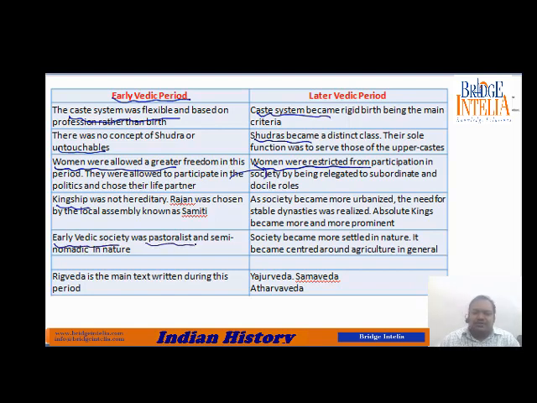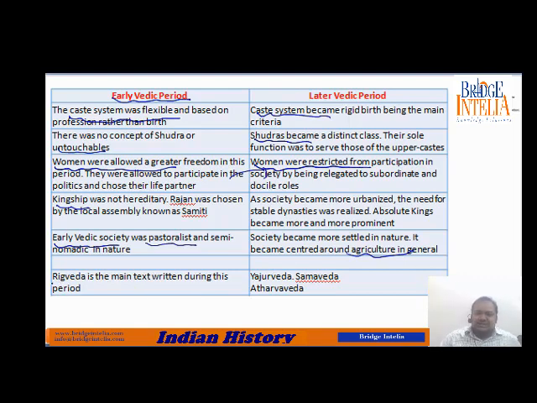The early Vedic society was pastoral and semi-nomadic. That means, as I already explained to you, in the early Vedic period they were nomadic. They used to move from place to place because they had cattle. But later on, they became more involved in agriculture. Since they started cultivating things and growing crops, you have to stay there itself. You have to look after the crops. So in the later Vedic period, they started to settle. They were no more roaming from here and there.